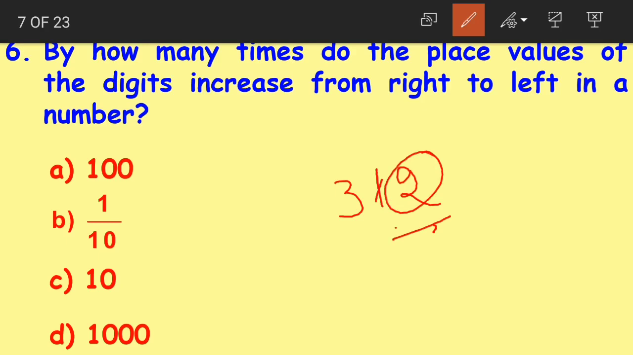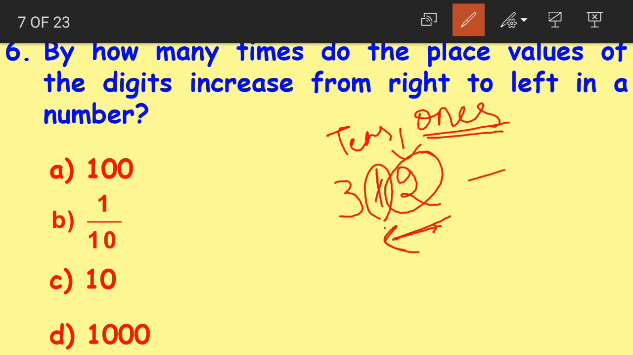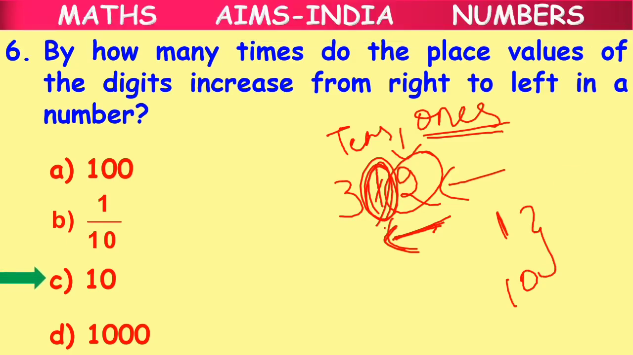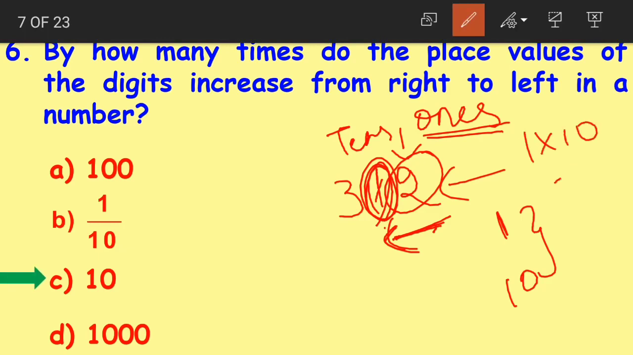Now how many times do the place values of the digits increase from right to left? The digit 2 here is in the ones place, right? When we talk about the digit to the left side of 2, it is in the tens place. The place value of the first digit is 1 and the place value of the next digit to the left is 10. When we look at these two, how much did the value increase? The value increased by option C, 10 times. How? 1 into 10 is equal to 10.